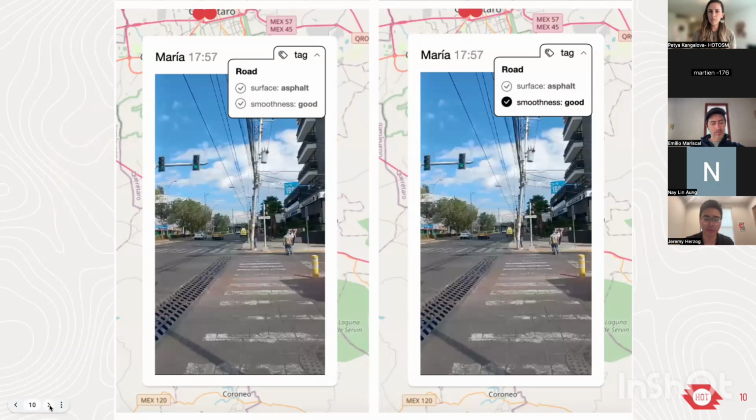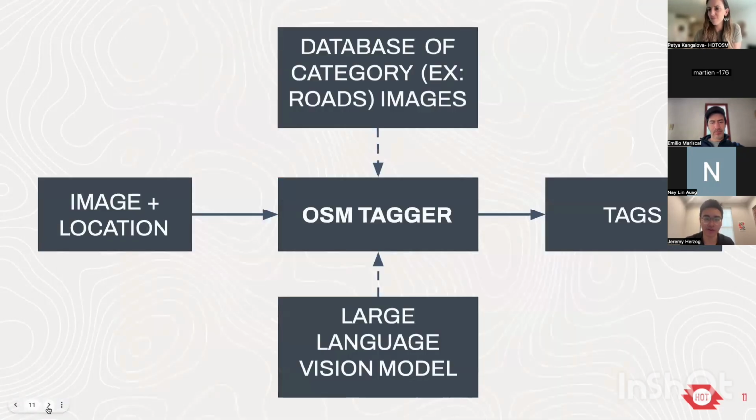And so what the OSM tagger does is it'll take this picture and auto-generate the first pass of what these tags should be. And then the person who's taking the picture can confirm whether or not these are correct and make corrections to it. Right now we've just started with roads, but we want to expand in the future to other things that someone might encounter.